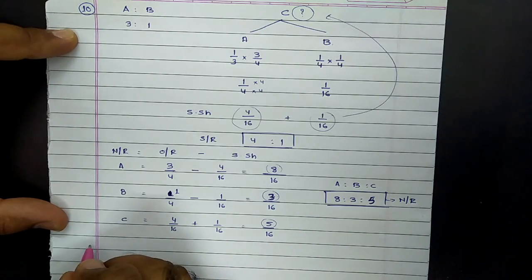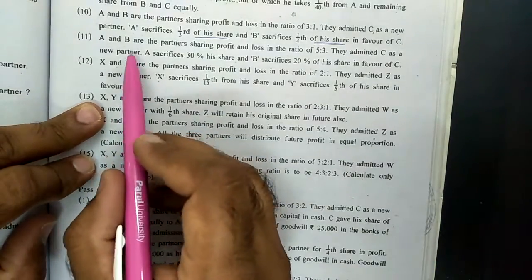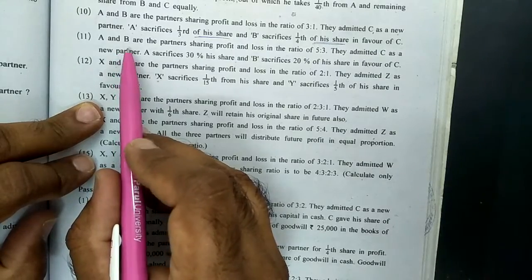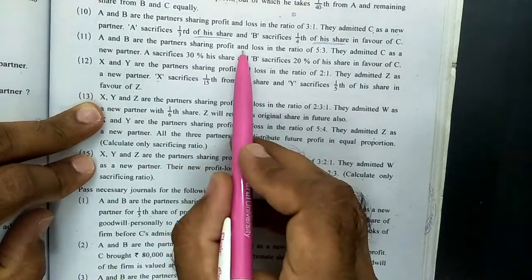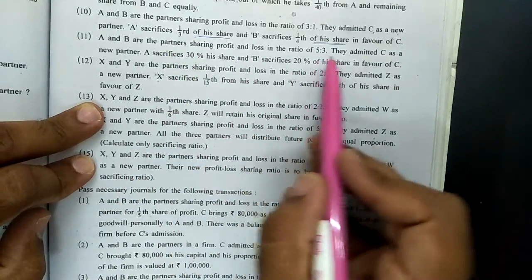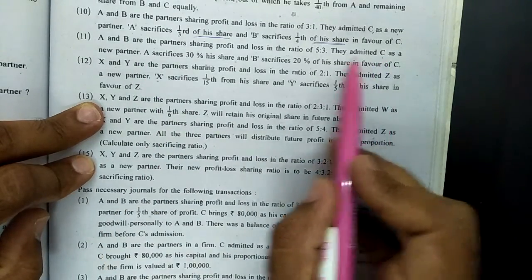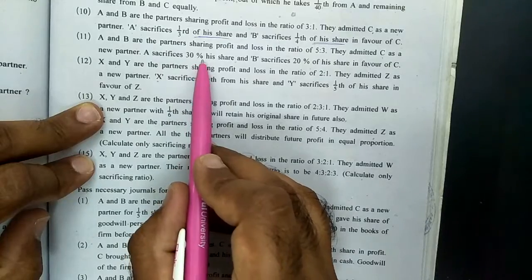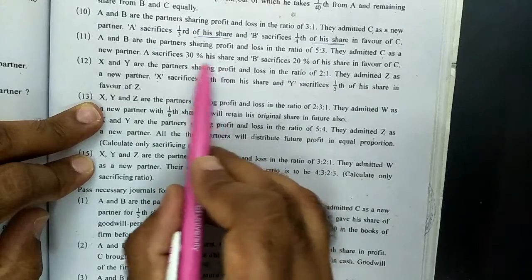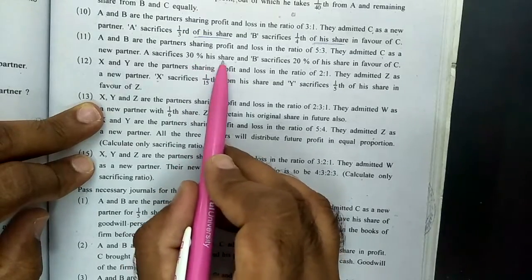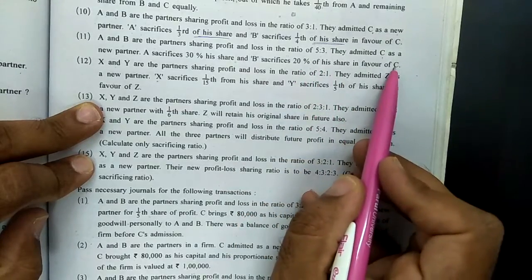Then let us again go through question number 11. It's of similar nature, but instead of fractions they have provided things in terms of percentage. Let us go through the question first. A and B are partners sharing profits and losses in the ratio of 5:3. They admitted C as a new partner. Again, new partner share is not given, but an indirect clue is given. A sacrifices 30% of his share. Instead of fraction, they have given percentage. So 30% means 30 upon 100, that means as good as 3 by 10 share. Whereas B sacrifices 20% of his share, means 2 by 10, in favor of C.